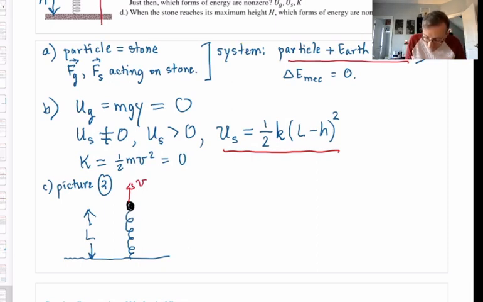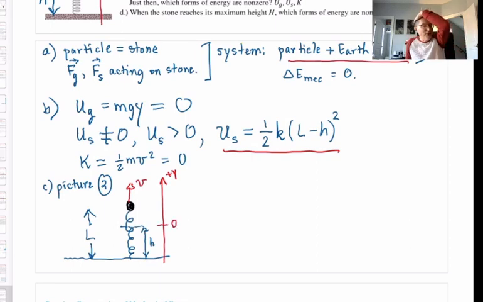Let me also denote where we started. Just for the sake of the picture, that's where we started, when the stone was height h above the ground. Now the stone is higher, at L. Remember the y-axis, plus y up. Remember where y equals 0 is. Can't change that in the middle of the problem.